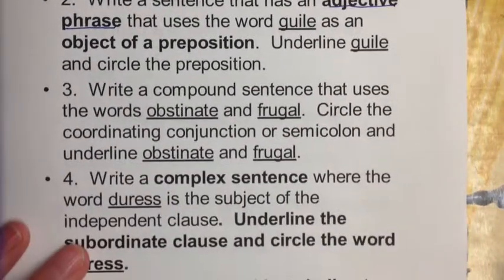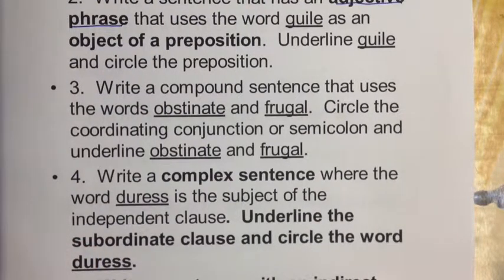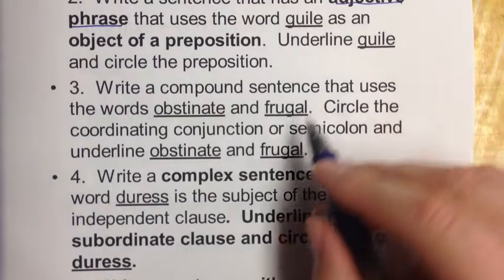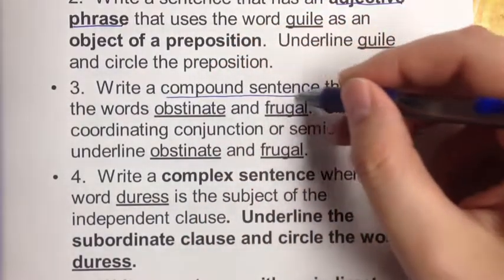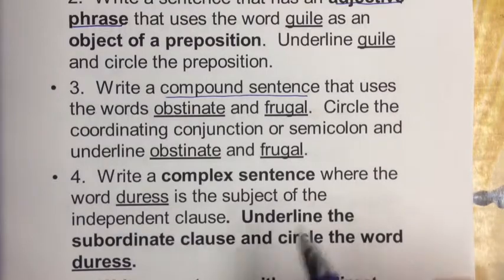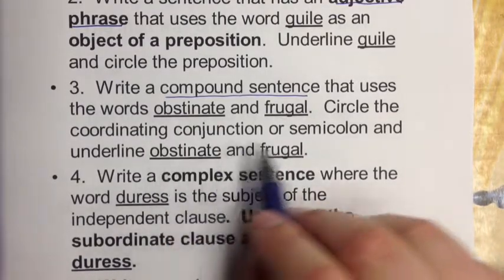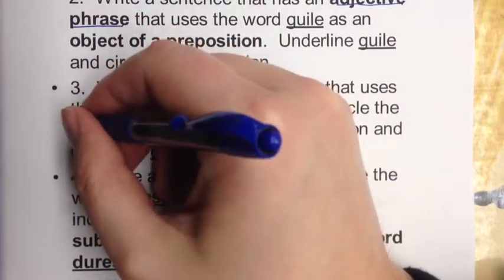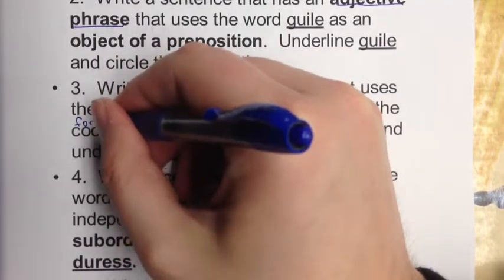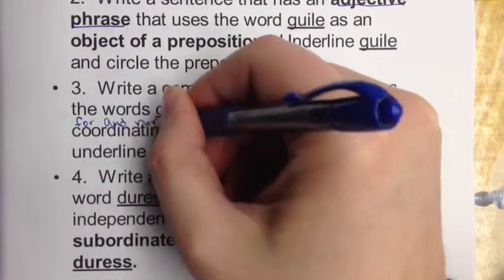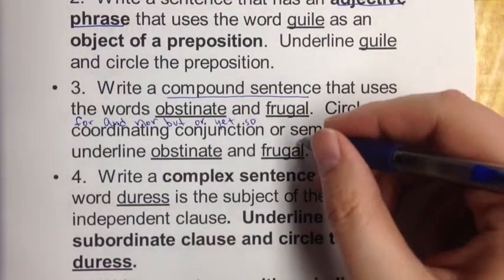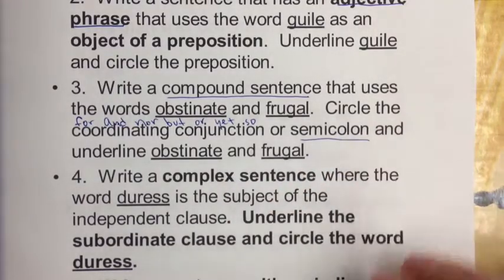Write a compound sentence that uses the words obstinate and frugal. This one was kind of tough for me for some reason. But anyway, you're supposed to circle the coordinating conjunction or semicolon. So the only way to write a compound sentence is to combine two sentences that could stand alone with either a coordinating conjunction, which are the fanboys. The coordinating conjunctions have an acronym, it's fanboys, and it stands for for, and, nor, but, or, yet, and so. Or you can use a semicolon instead. And we're supposed to use these two words.